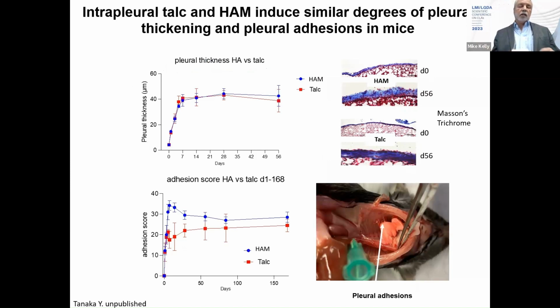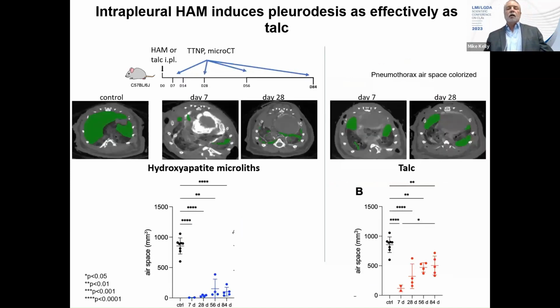And actually, hydroxyapatite performed a little better than talc for the formation of adhesions. And in fact, hydroxyapatite induced pleurodesis just as effectively as talc using this transthoracic needle puncture technique I mentioned. Here, the colorized areas are the airspace, that's residual airspace after pleurodesis. And you can see that on day 7 and 28, there's a reduction in both hydroxyapatite and talc mice in the volume of the residual airspace. That's quite durable in the hydroxyapatite treated mice, maybe a little less durable in the talc treated mice.